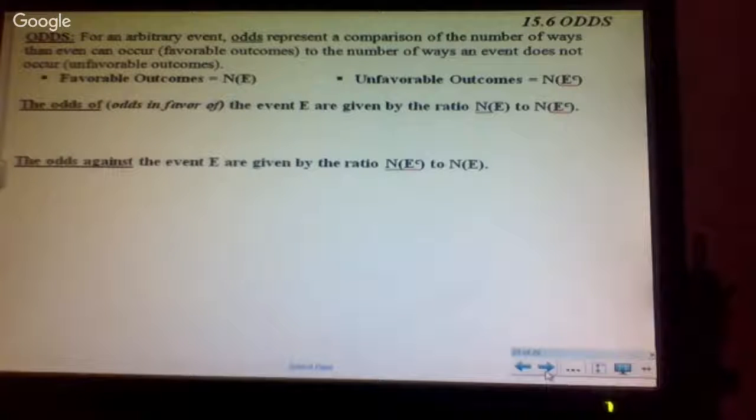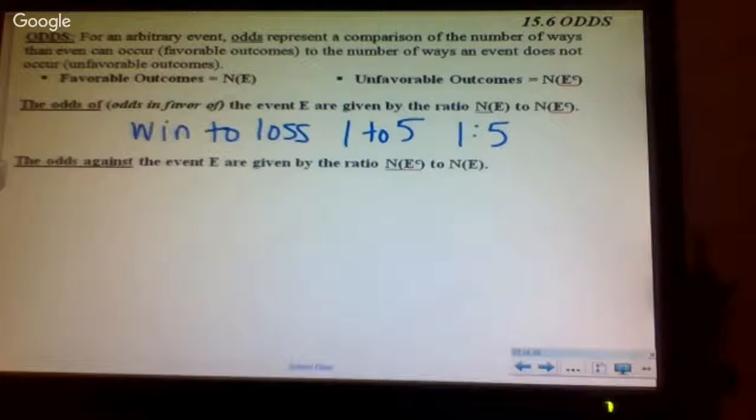Okay, so these are odds for. If they wanted odds against, all we would do is flip this around. Your chances of not getting it versus your chances of getting it. That is the difference between probability and odds. So the odds for means we've got win to loss. You can write it as 1 to 5 or 1 out of 5. They all mean the same thing.